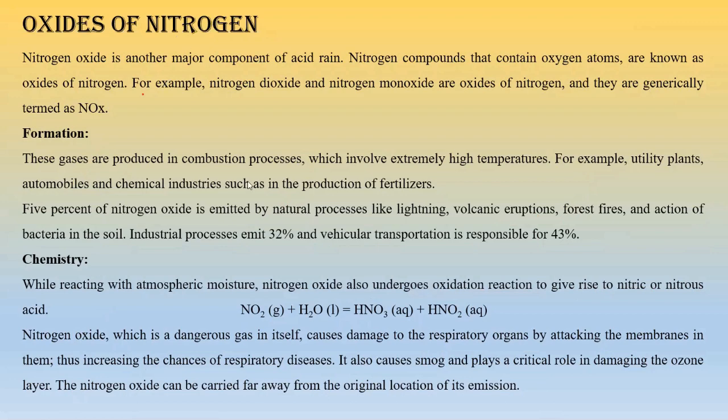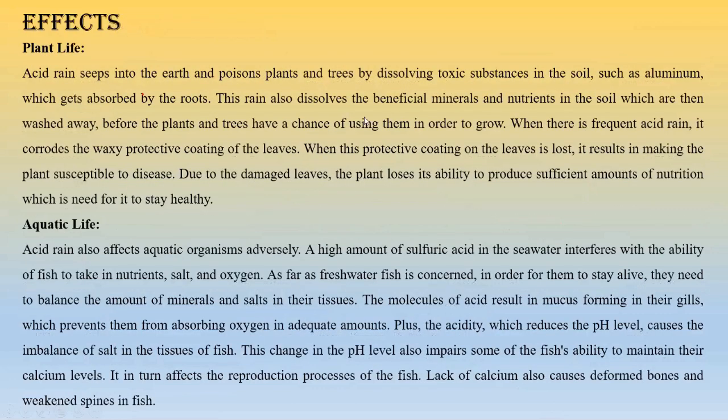Now let's move to the next slide. These are the effects of acid rain on different objects. Let's see what these effects are. Be very careful while discussing this. We will discuss individually the effects on plant life as well as on animal life. Acid rain seeps into the earth and poisons plants. So acid rain will penetrate into the soil.